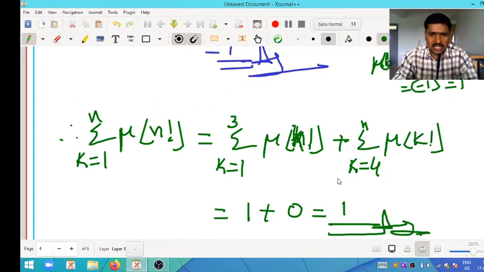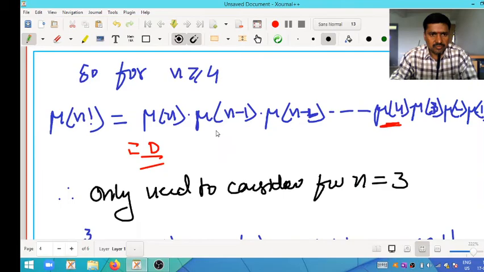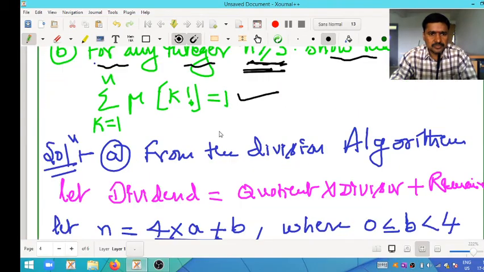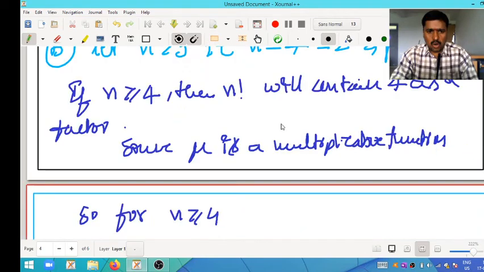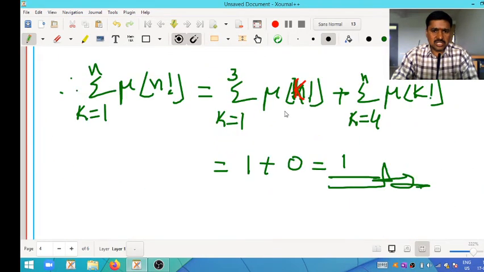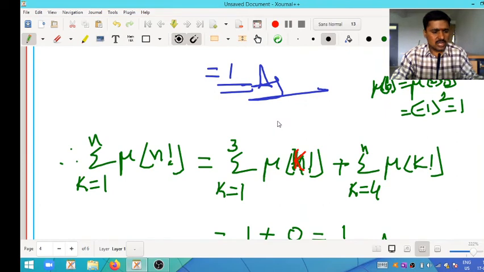This is k factorial. I hope you are clear. This is very important, my dear students. Now I will move on to the next question.